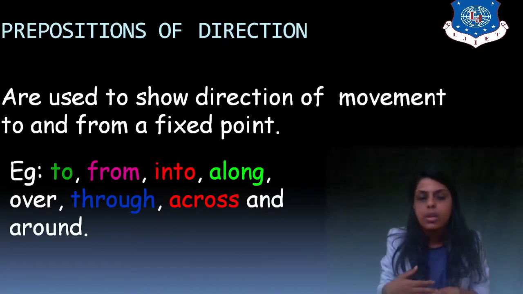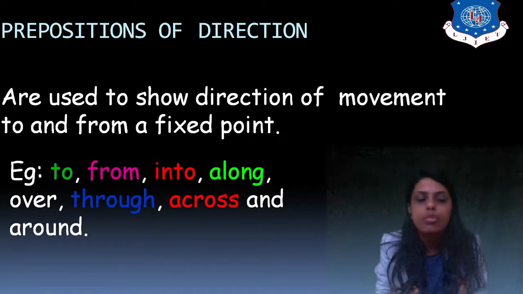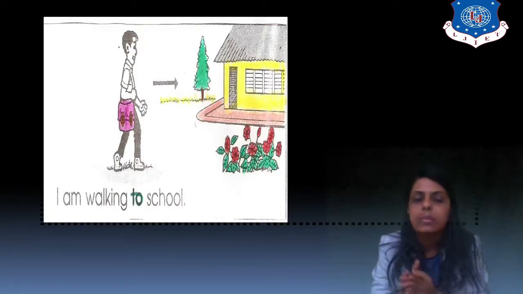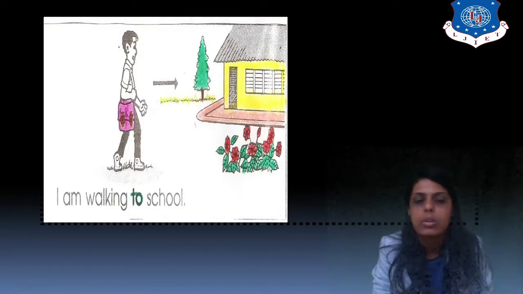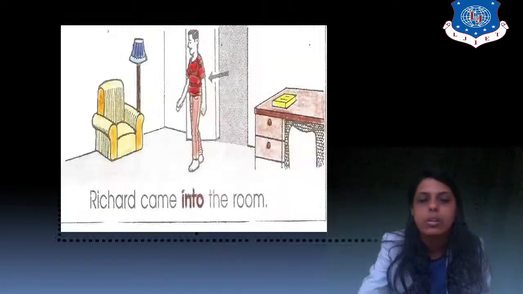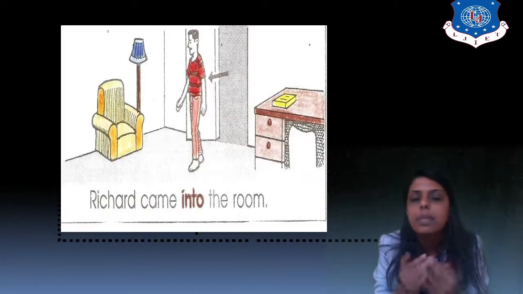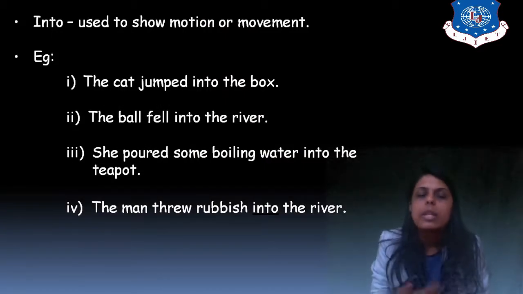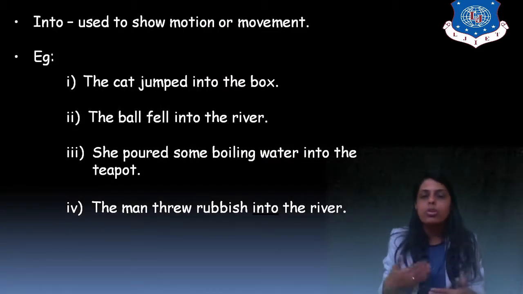Then there is preposition of direction. It gives direction: you go to this side, through, across, along, into, over, around. So it gives direction to the noun, right? For example, I'm walking to school. So I'm directing walking to school. The noun is walking to school. So it gives my direction, the noun's direction, right? Richard came into the room. Again, direction, right? So into is used to show motion or movement, right?